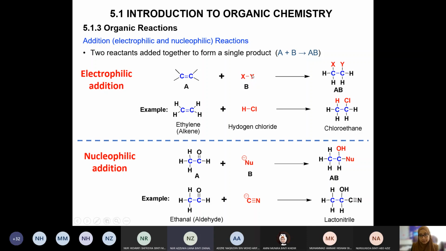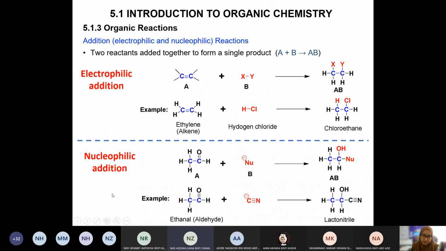And then this part right here, the X, if we tally it with hydrogen chloride below here, X is the hydrogen. Let's say hydrogen is electrophilic compared to Y. Y is more negative. So X is electrophilic, so it will attack. That is for later, for the mechanism. But basically, this is called electrophilic addition because it uses the neutral molecule. So you see addition.